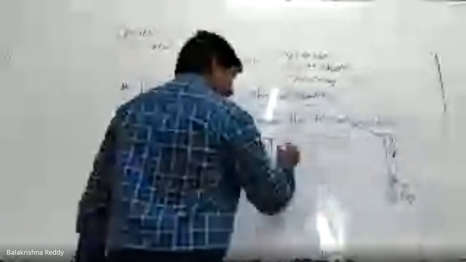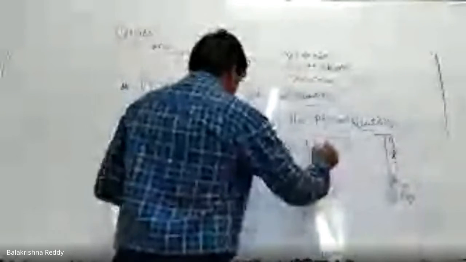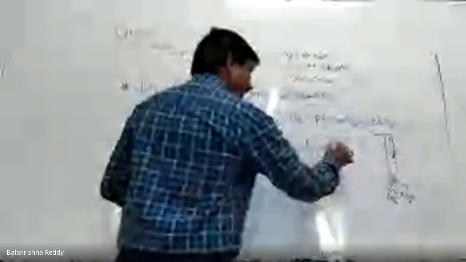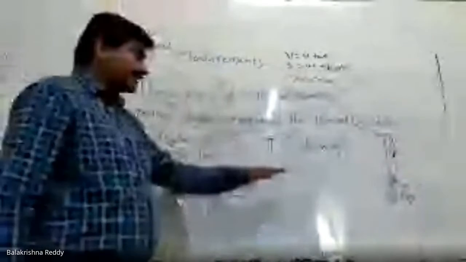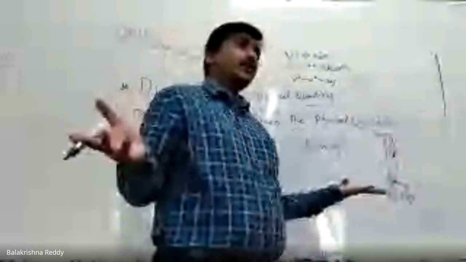First of all, I want to find the time period, so I am considering time T equal to length, mass and g. Just see, I have equated, I did not give anything. How did I equate directly? You could ask me.